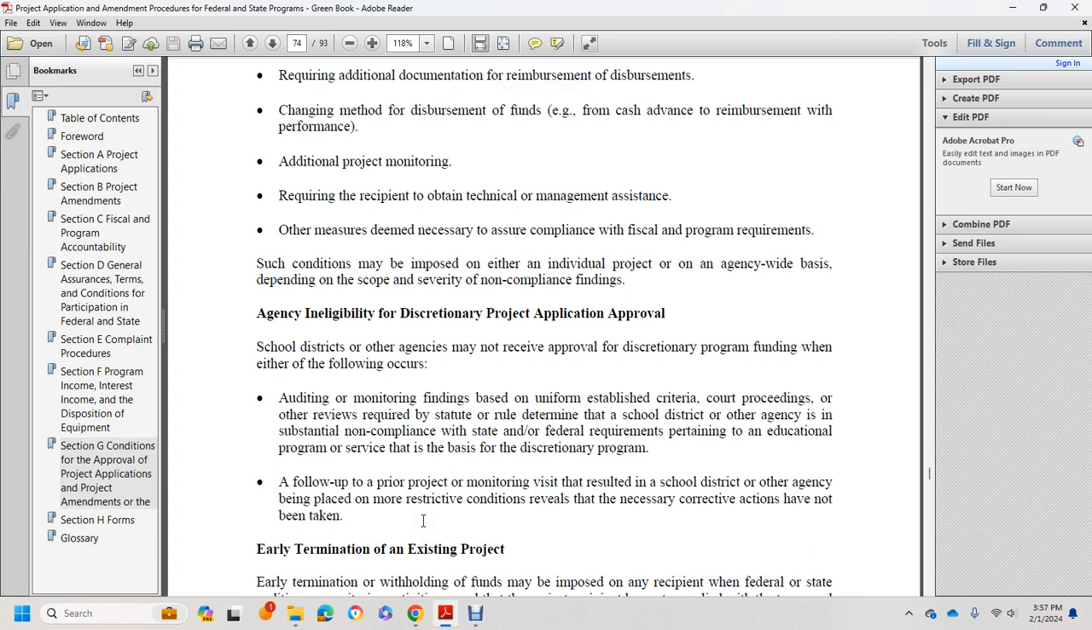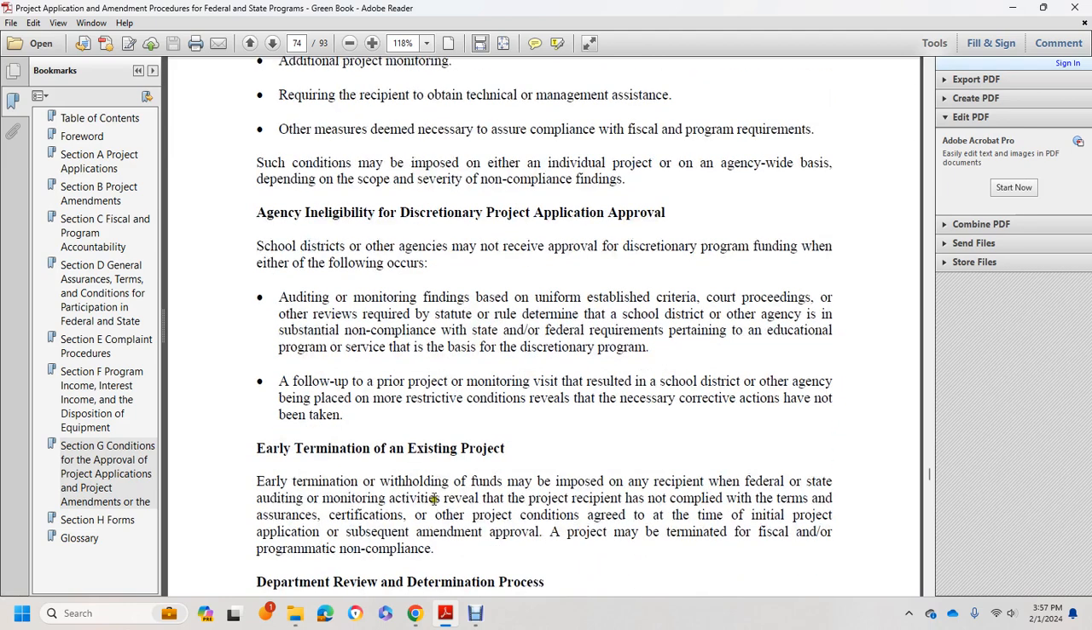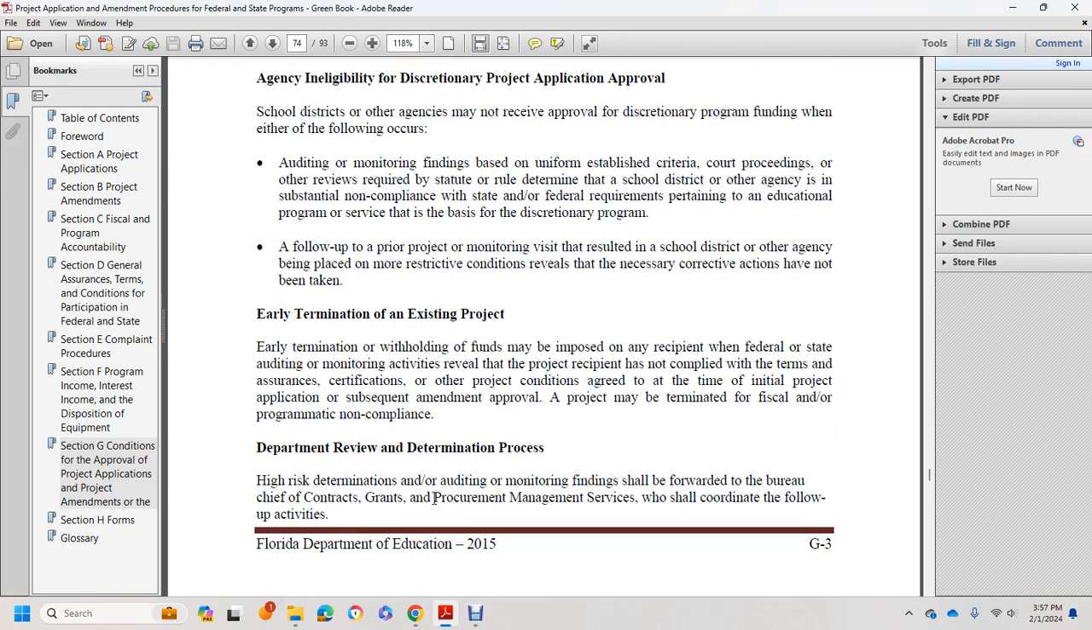Other reviews required by the state and the rule determine the school district or other agency is in substantial non-compliance with the state and federal requirements pertaining to the educational program service on the basis of the discretionary program. Following prior project monitoring visits, the school district or other agency has been placed under more restrictive conditions, and the necessary corrective actions have not been taken. Early termination of the project exists.